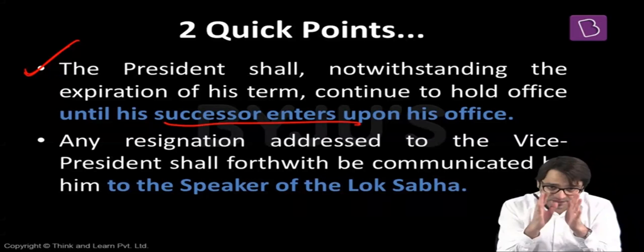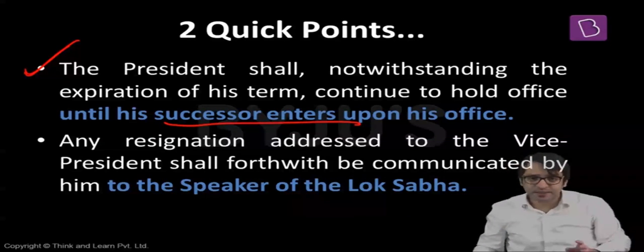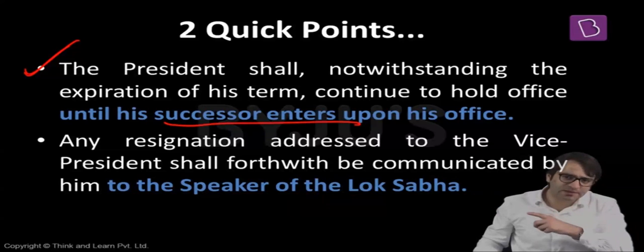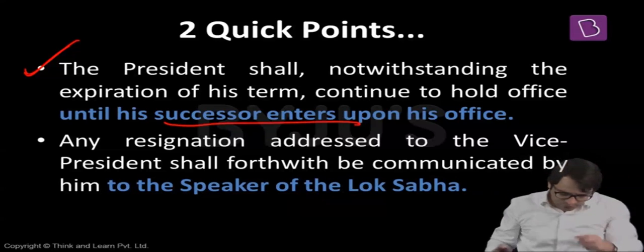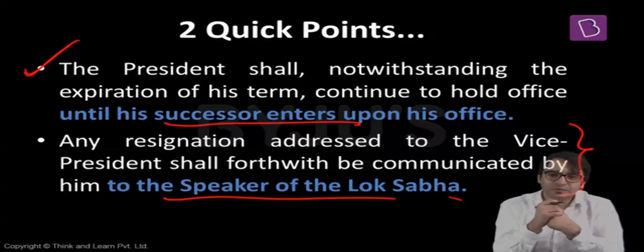Second, I told you that the President submits his resignation to the Vice President. But you are the Vice President. What are you going to do with my resignation? You have to immediately communicate this to the Speaker of the Lok Sabha. This can be another important potential statement for your prelims examination.